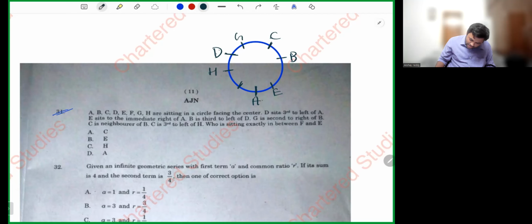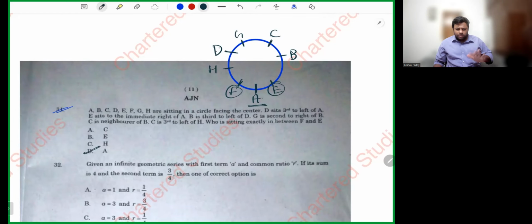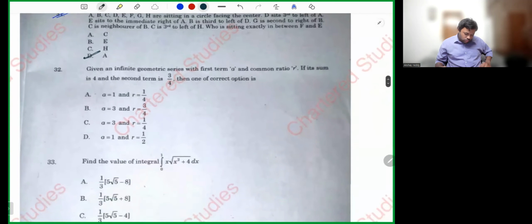Who is sitting exactly in between F and E? So obviously F will be there here. Who is sitting exactly in between F and E? Obviously, sir, A is sitting exactly in between F and E. Simple, sir. Now, question number 32.